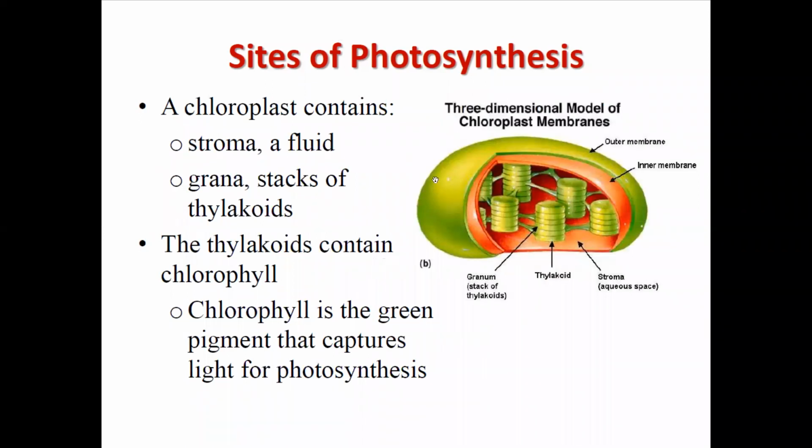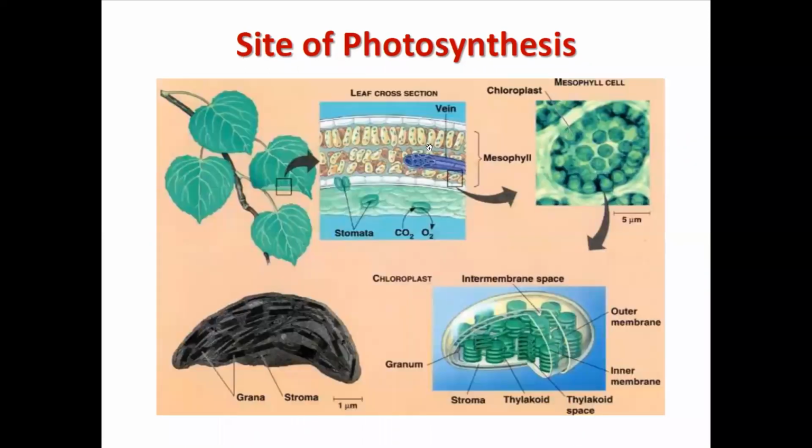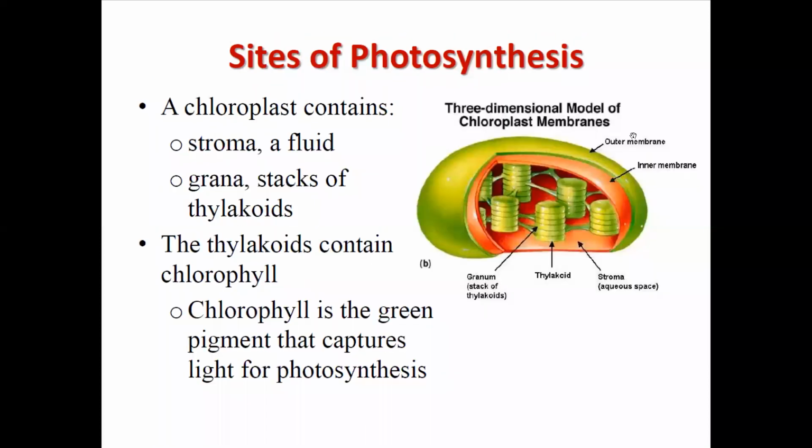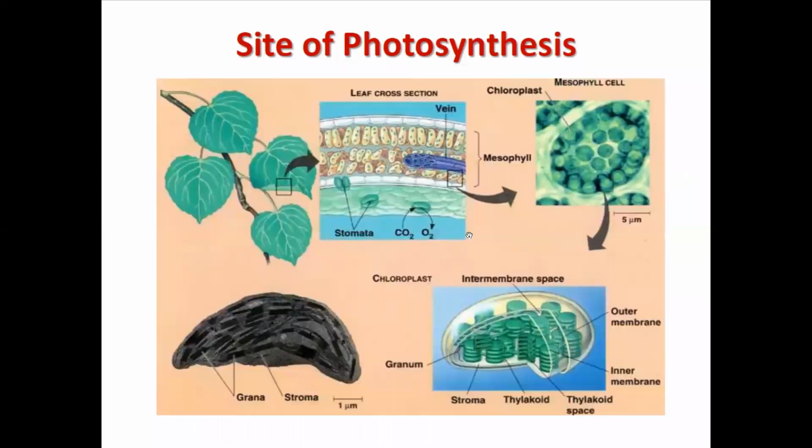See, this is the picture of the chloroplast. This is an opened one. Basically, this is closed. The green layer encloses the chloroplast all the time. But for our clarification, we have taken a cross-sectional view. In that, see the three-dimensional model of the chloroplast membrane. So this is the structure of the chloroplast.